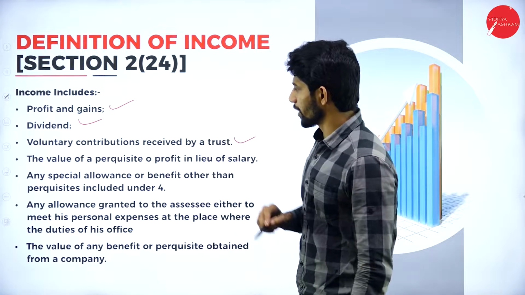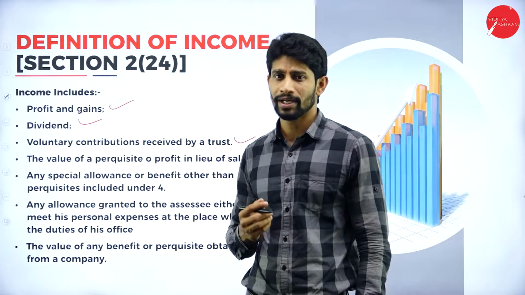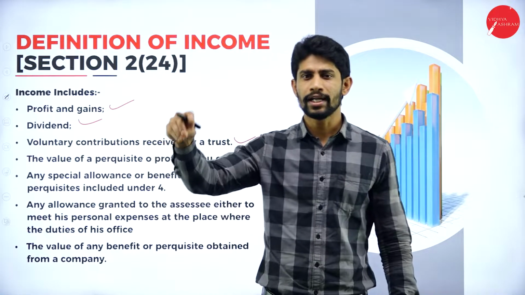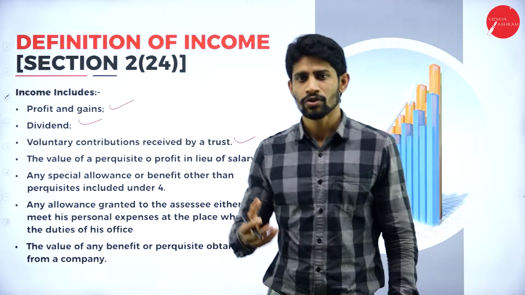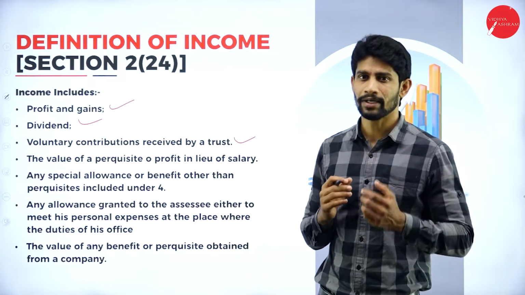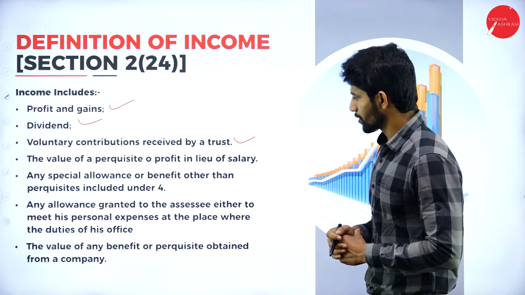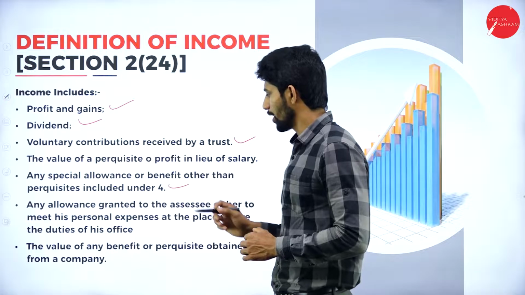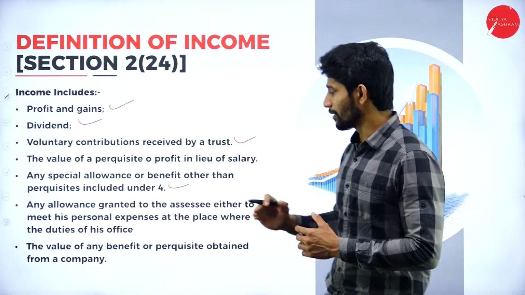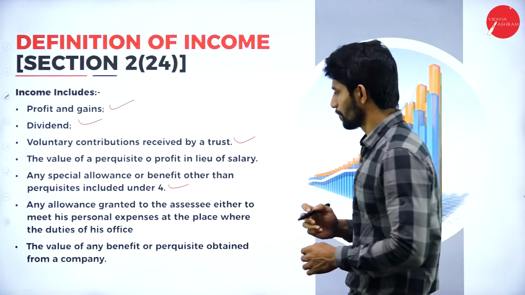And voluntary contributions received by a trust. For example, I am a common man, I am the public. I will go and contribute some money to the trust. So whatever amount is received by the trust, that amount is called what? Income to the trust. Next, any special allowance or benefits other than perquisites included under section 17. Any amount received other than perquisites is called income to a particular individual.